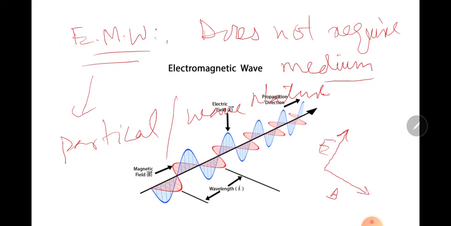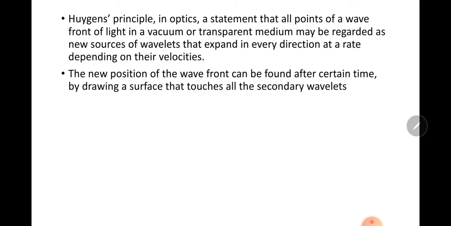Now come towards Huygens' principle. Huygens explained the wave nature of light. He suggested that light propagates at a distance as a disturbance. He considered that each point of a light wave can act as a secondary source of wavelets, due to which light propagating as a wave becomes possible. He predicted that light should propagate more slowly in a denser medium.